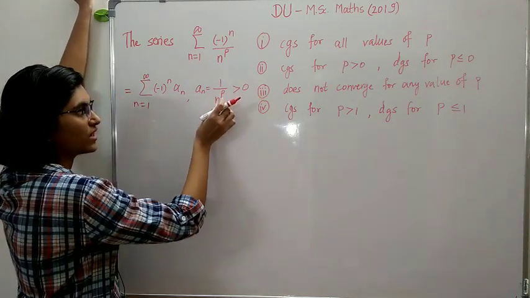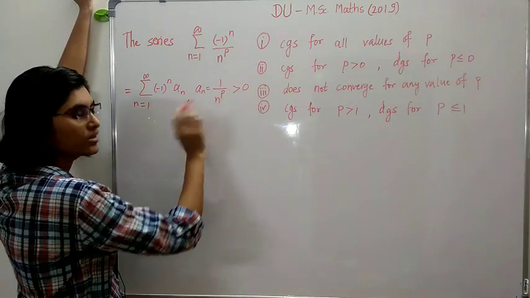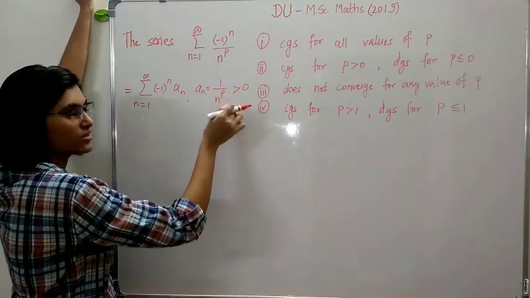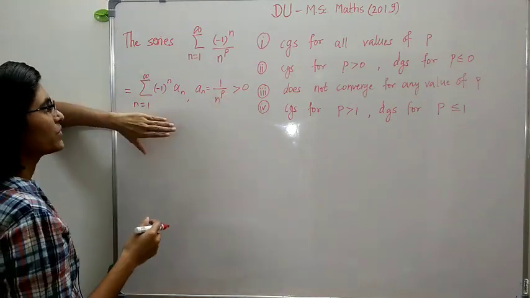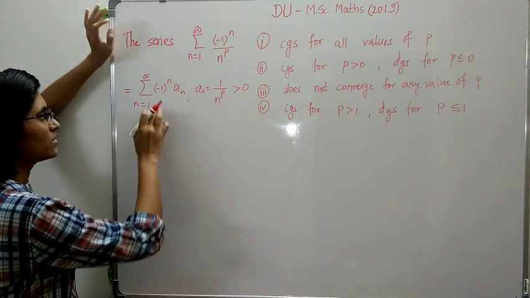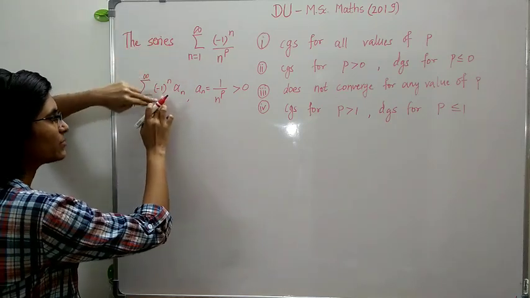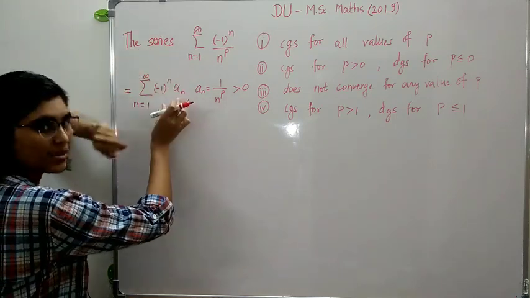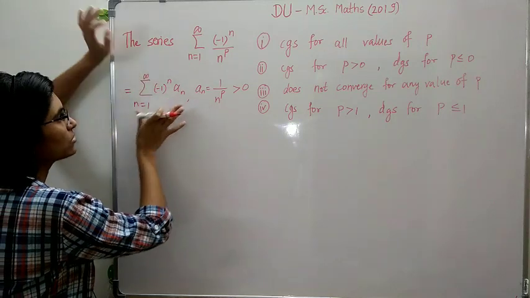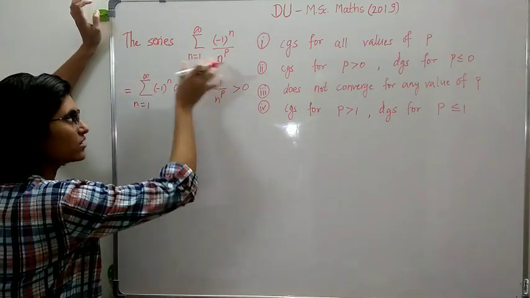Why? Because n is positive, so n raised to p is positive, so 1 upon n raised to p is positive. So this series has the form summation n runs from 1 to infinity of minus 1 raised to n times an. So this is an alternating series.